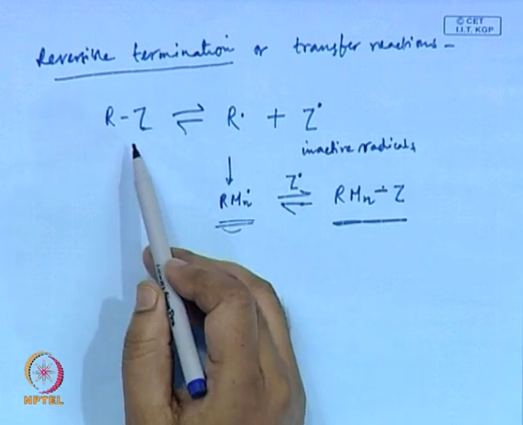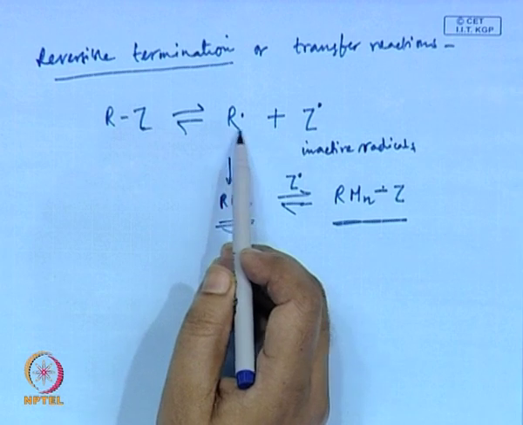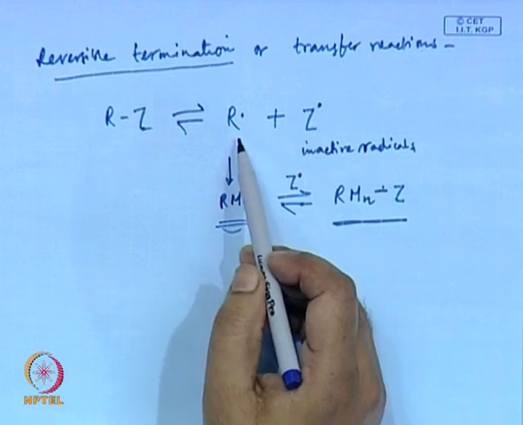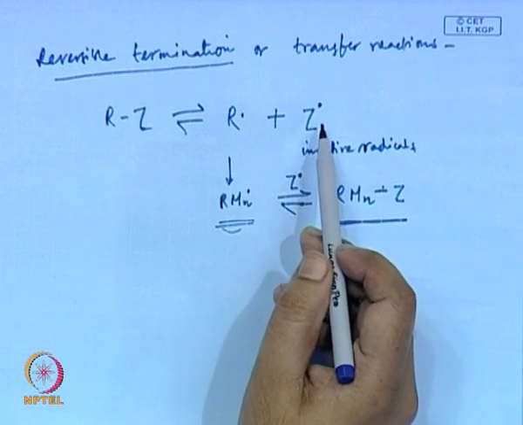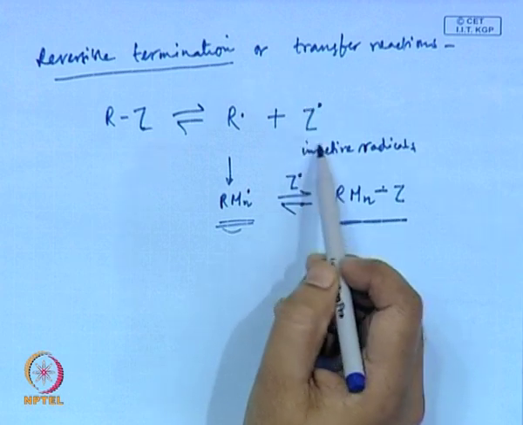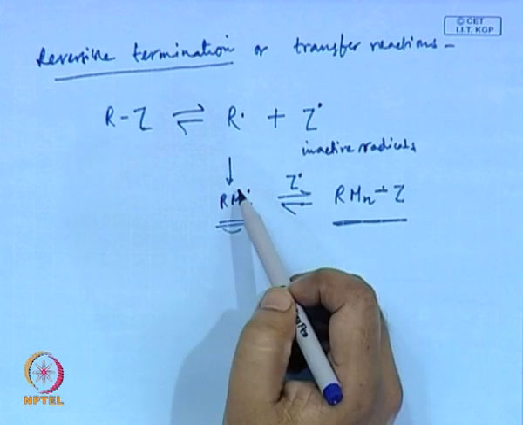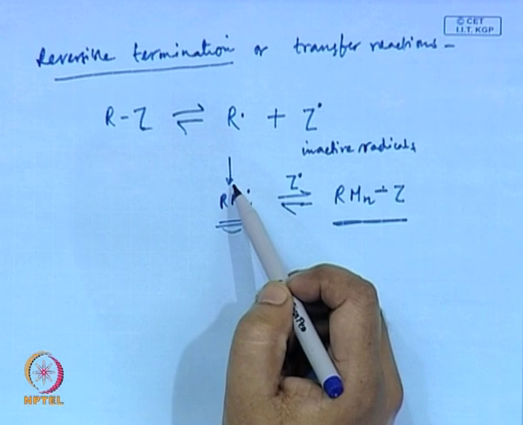So, one more time, if you have an initiator which reversibly forms R dot and Z dot, where R dot is an active radical and Z dot is an inactive radical because of its structure, then what happens? Only these undergo polymerization or propagation reaction.